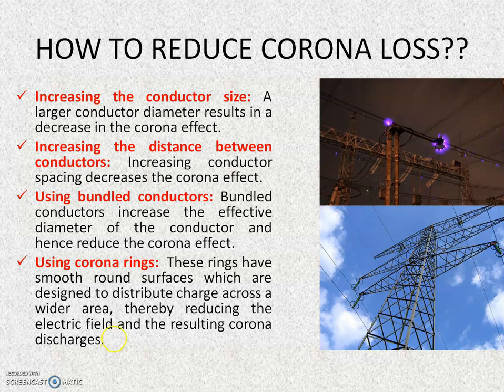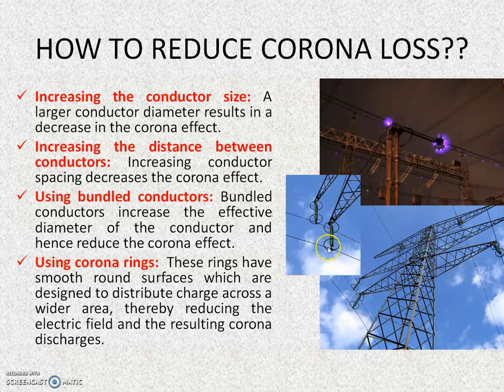A corona ring is electrically connected to the high voltage conductor encircling the points where the corona effect is most likely to occur, and this encircling significantly reduces the sharpness of the surface of the conductor, distributing the charges across a wider area. This in turn reduces the corona discharge. So you can see it from the diagram on the transmission line. These are the corona rings. So this reduces the loss by reducing the sharpness, and this is also a corona ring, and this is a zoom version of the corona ring.